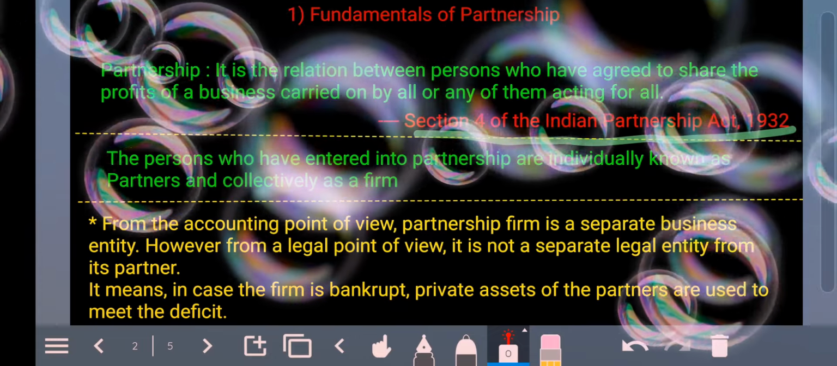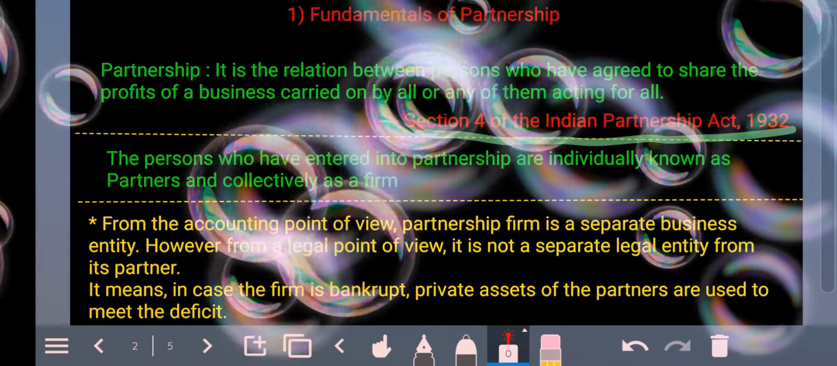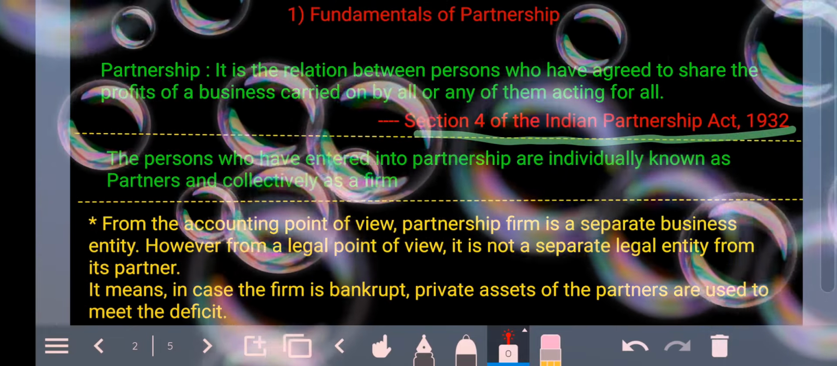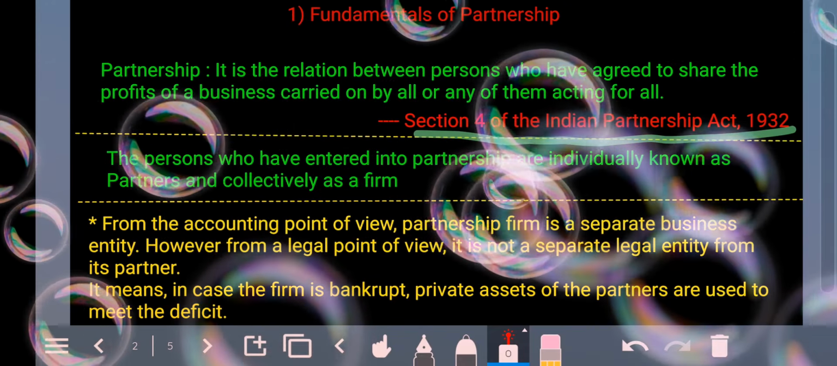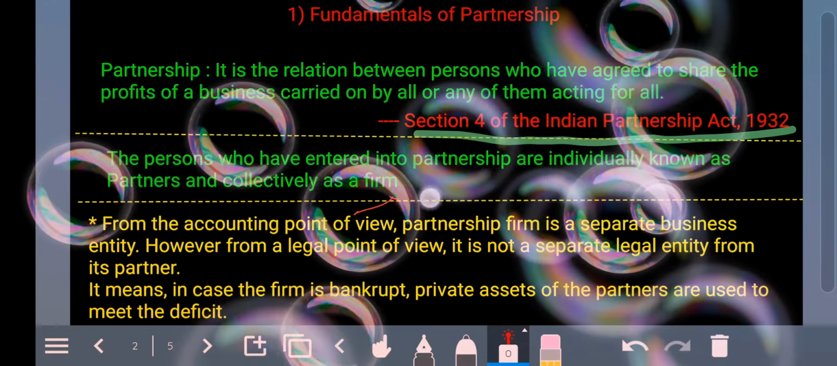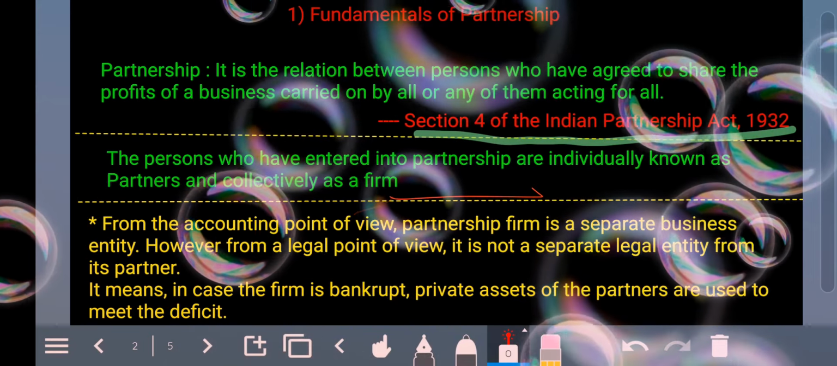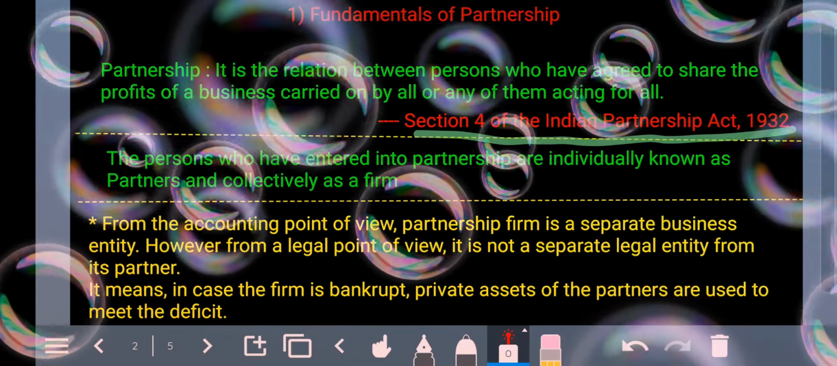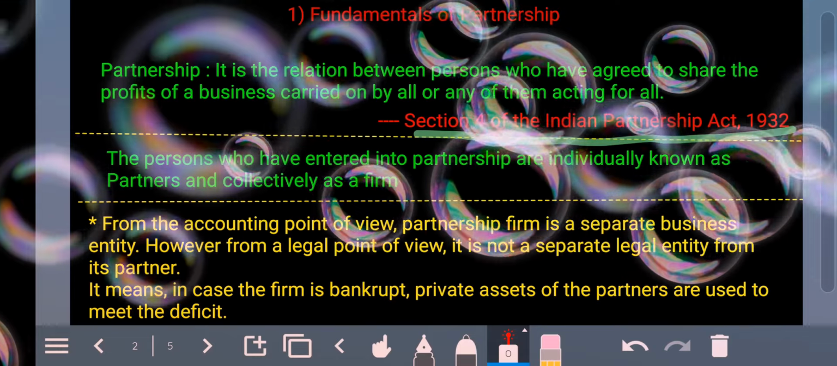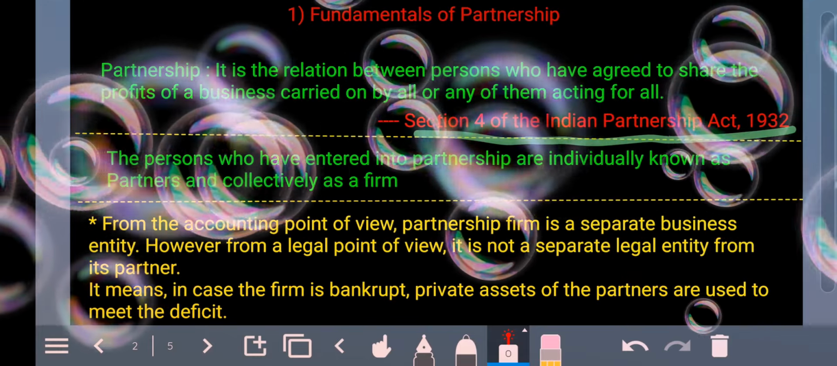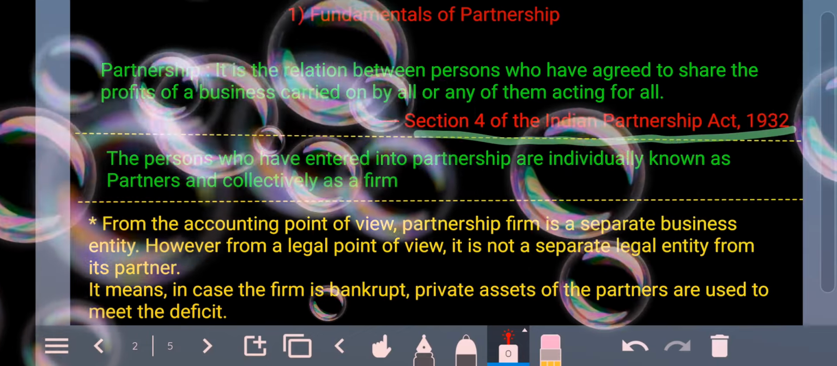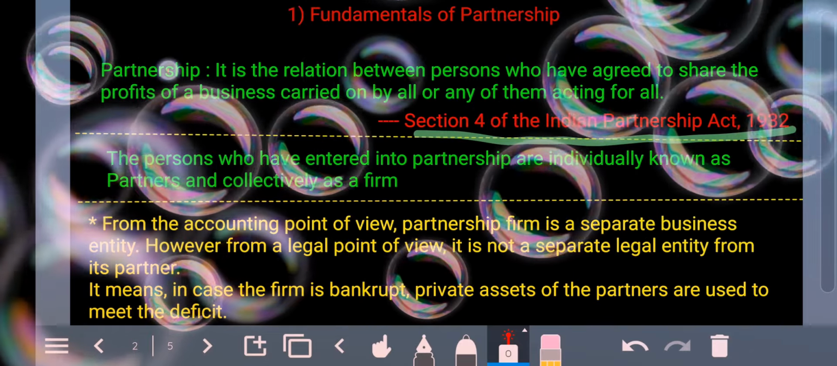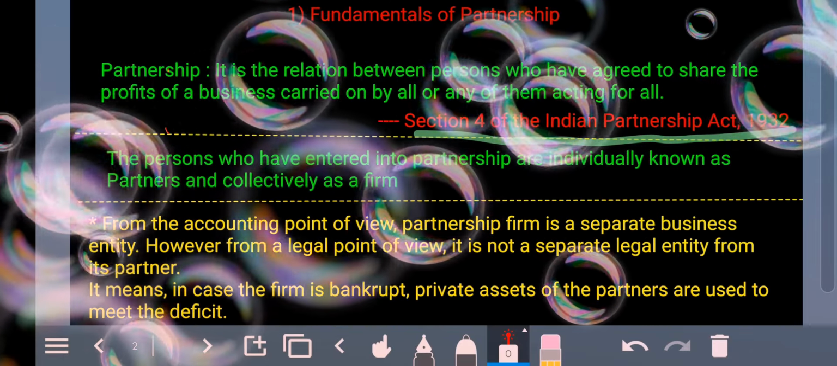Now we did the meaning. Moving on to this point, which says the persons who have entered into partnership are individually known as partners and collectively as a firm. So you need to remember what is firm and what is partnership. Partnership is nothing but the group of persons who have come into this contract, this agreement, that they will carry on the business, whereas the firm is what they collectively are called, and each individual engaged in the partnership is called a partner. So remember three words: partner, partnership and firm. They all are different from each other.